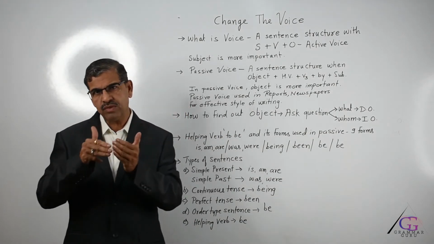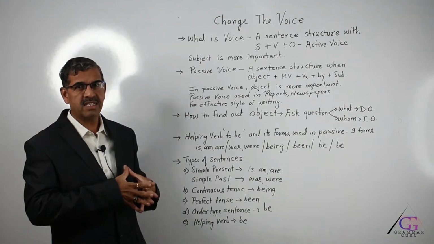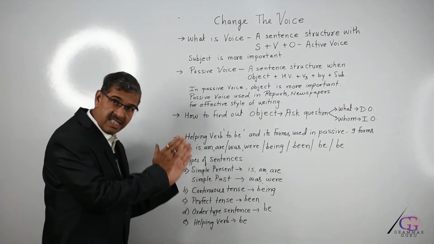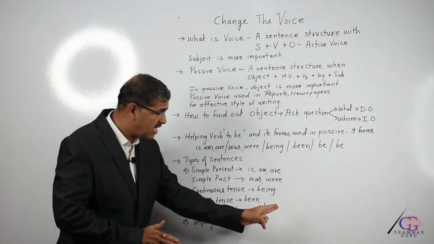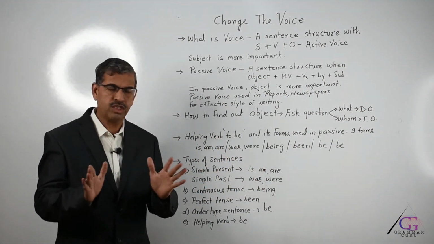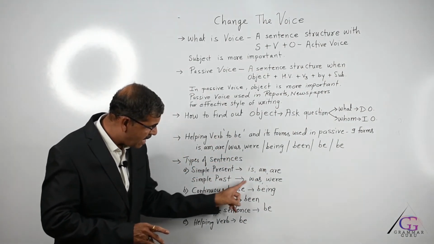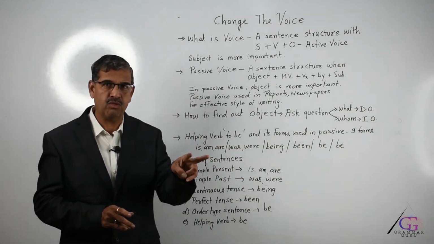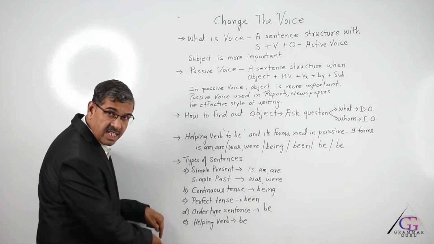Was or were plus verb plus ing means it is past continuous. And as soon as you are clear that the given sentence is in continuous tense, then in the answer there must be "being" used. So, the words written after the arrows are actually the helping verb forms that we have to use in passive voice when the sentence is of these types.